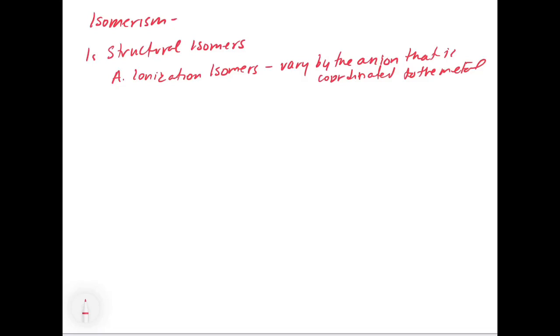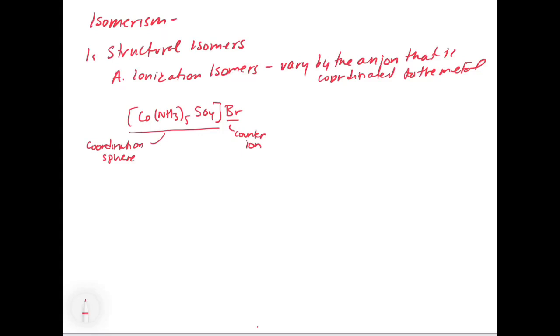Here we have a cobalt complex, and in the coordination sphere, what's bound to the cobalt is 5 ammonias and 1 sulfate. And there's a counter ion that is bromide. Just to remind you, inside the brackets is the coordination sphere, and these are what's bound to the metal. Then this is the counter ion, which is not bound to the metal. That's outside, like a salt. This would be the cation, and this would be the anion, the bromide.